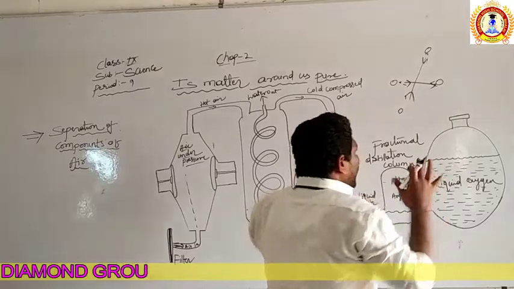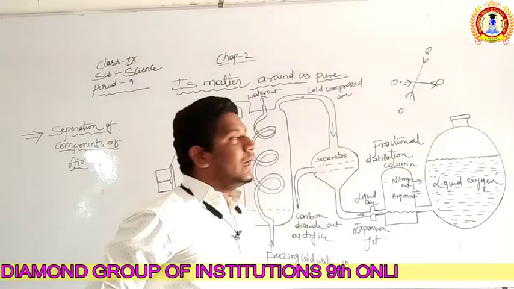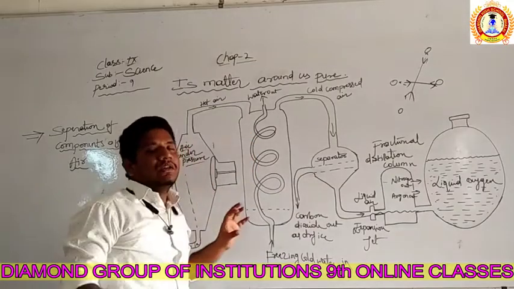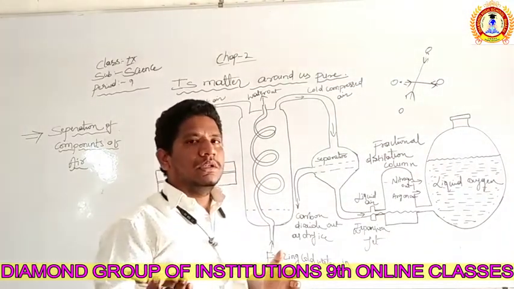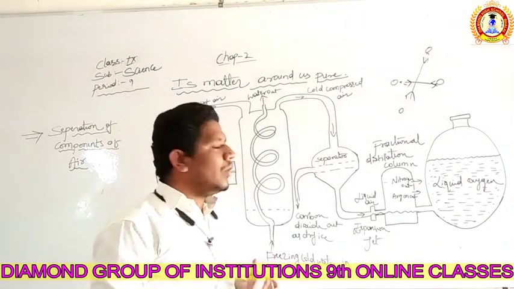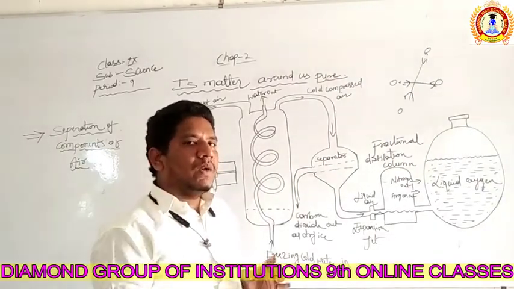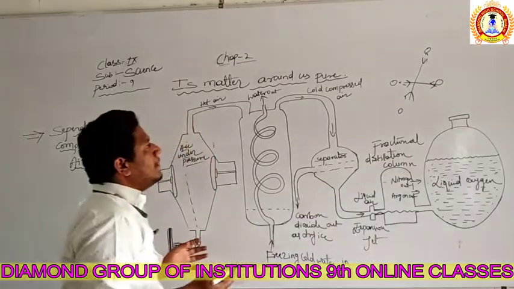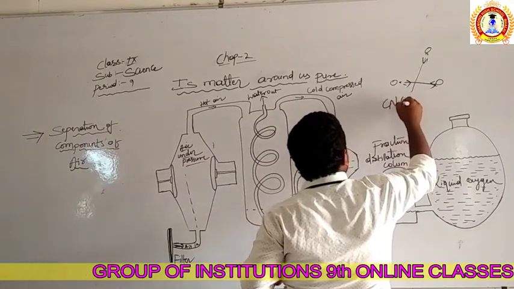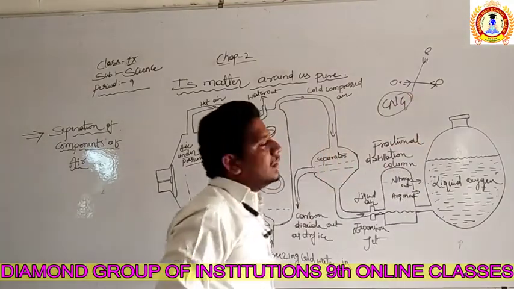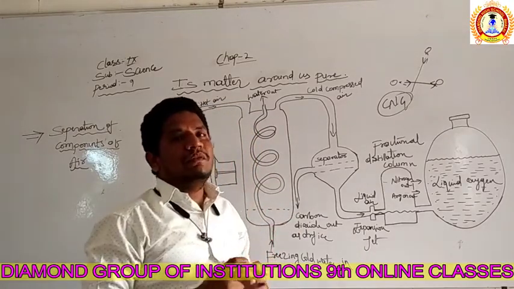When they come close to the particles of the liquid, the air will be converted to liquid. We know that very easily. We already did that. Heat changes the state of matter: solid, liquid, gas. Cool it, and the reverse happens: gas, liquid, solid. Simple. We even discussed CNG also. Remember, CNG is compressed natural gas. The natural gas is compressed to such an extent that the gas is converted to the liquid state.